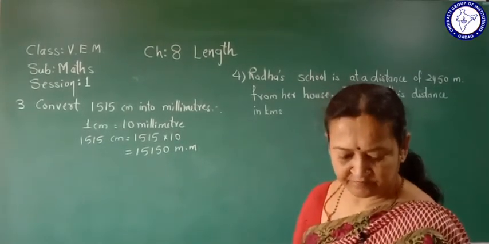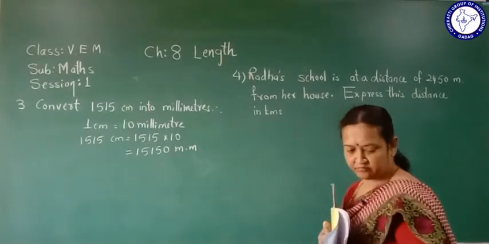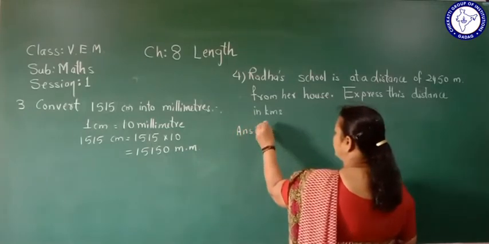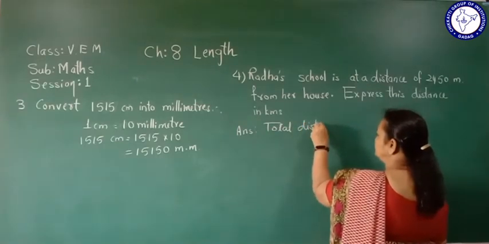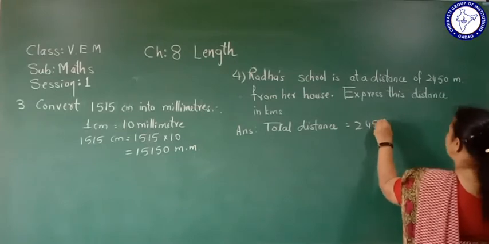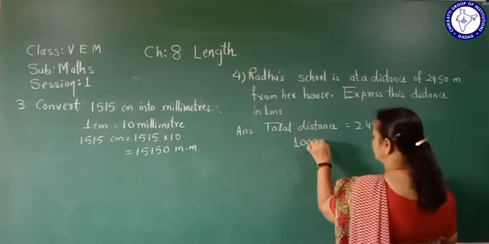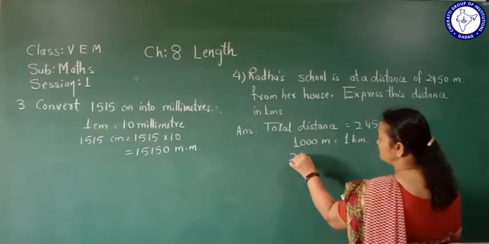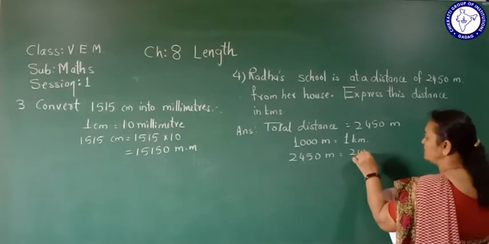2,450. Answer here, total distance is given. What is the distance? 2,450 meter. Now we know 1,000 meter is equal to 1 kilometer. Then 2,450 meter equals 2,450.